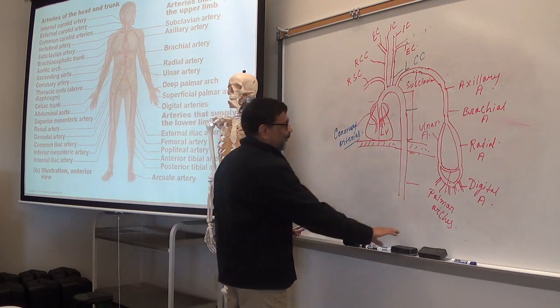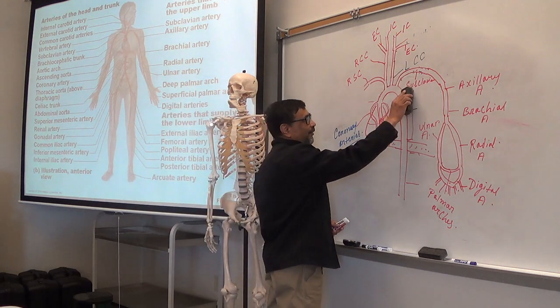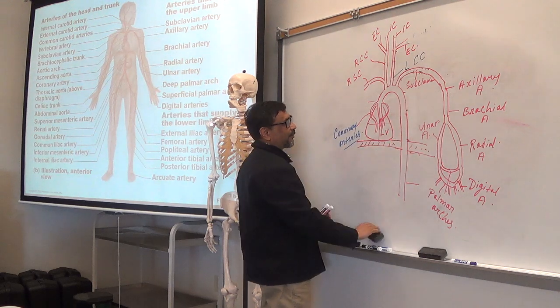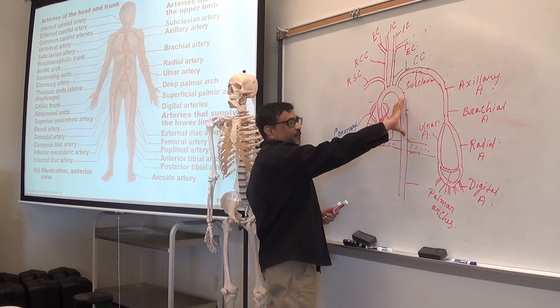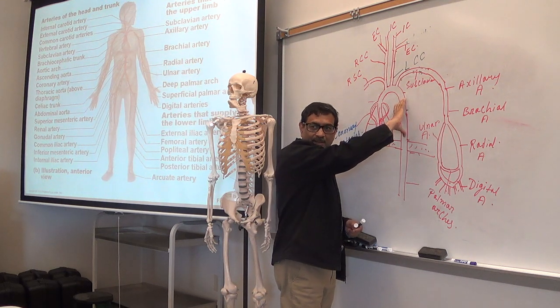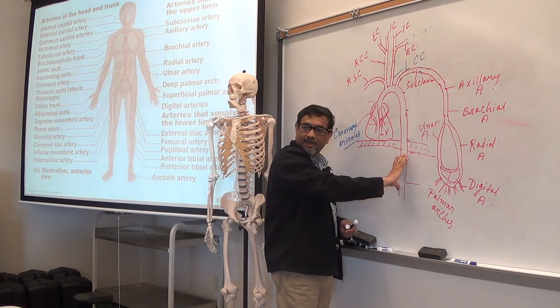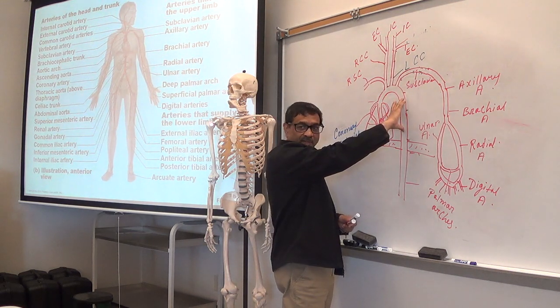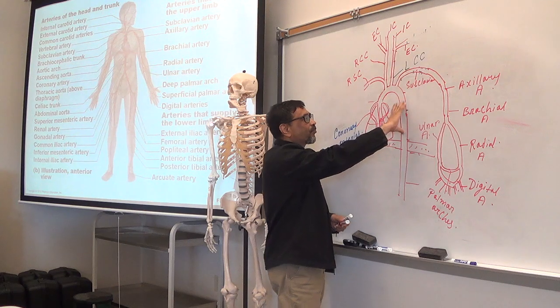Okay, now everybody, this part is what? Thoracic aorta, right? And this part is the abdominal aorta. So let's talk about thoracic aorta.